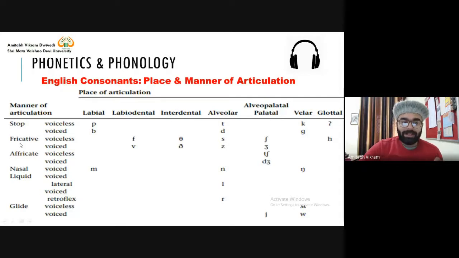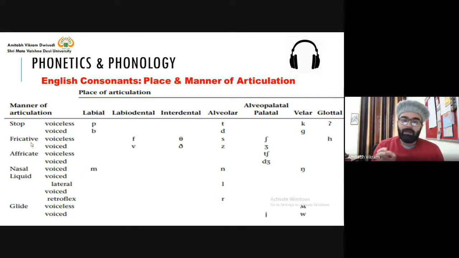So the manner is fricative. There is a word like friction. You might have heard of it. Friction. And you all know what the meaning of friction is. When two objects rub against each other, then there is a friction. So for example, if I am rubbing my two palms, then there is a friction here.